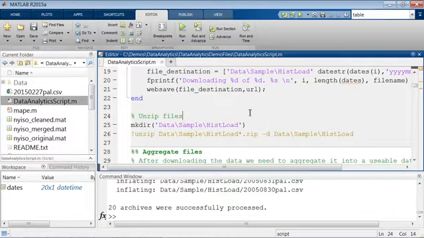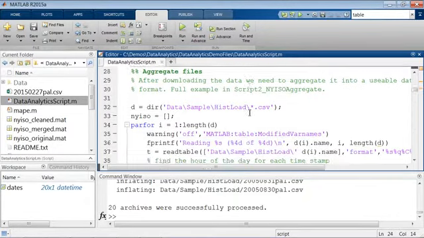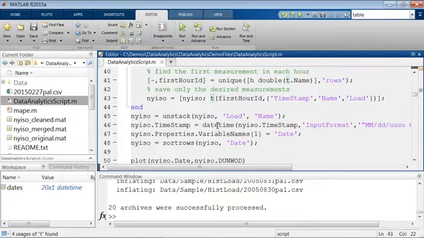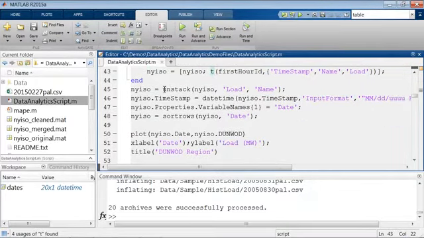So then how can we aggregate them together? Well, it's a pretty similar concept. We're going to do this inside of a loop. We're going to read from a table. We're going to concatenate it on top of each other, so we're going to stack these tables on top of each other. Once we read and stack all of them together, then we can do an unstack on the whole data set all at once. We can convert to date time, and then we can sort it according to the dates so that they're all in order.